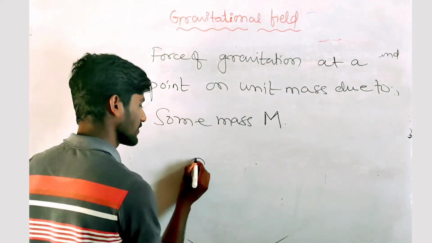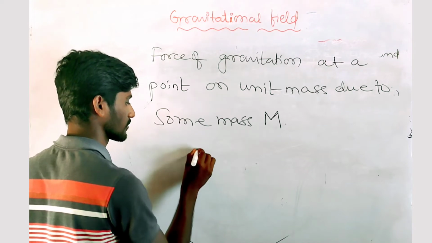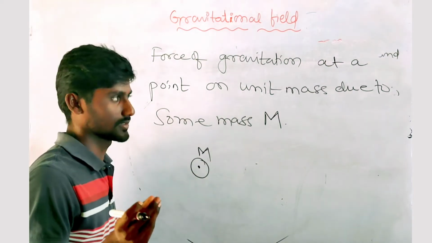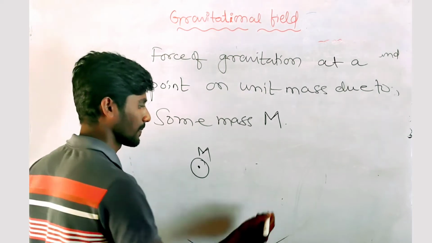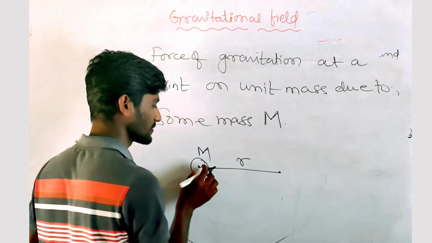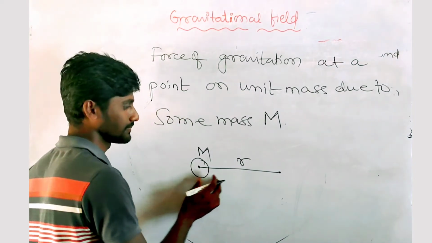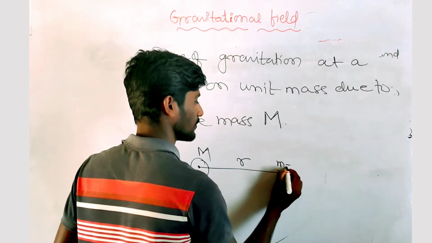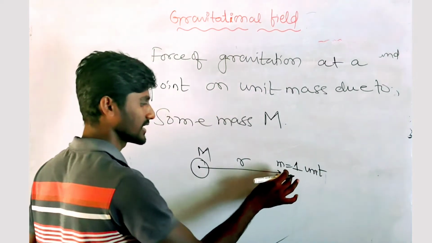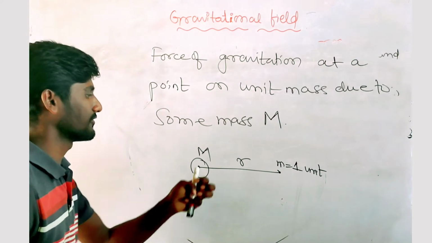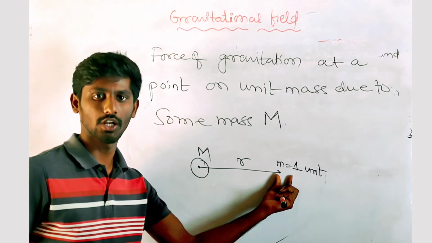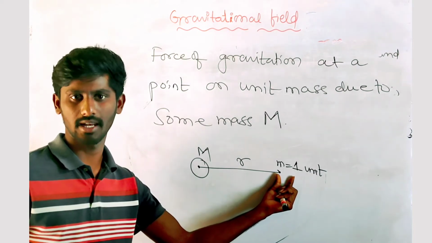Let's say I have a mass M here, and I take a unit mass at a distance r from the center of the capital M. The mass of this object is 1 unit, and we call that mass a test mass. It has 1 unit of mass, let's say 1 kg or 1 gram, right?